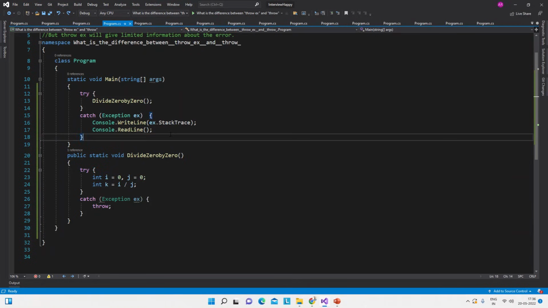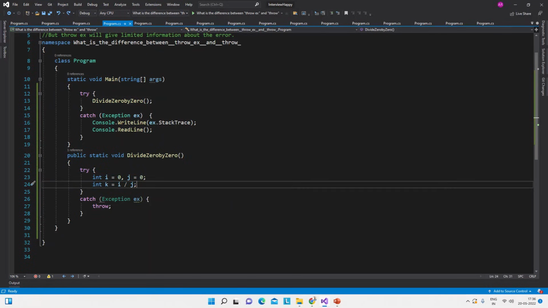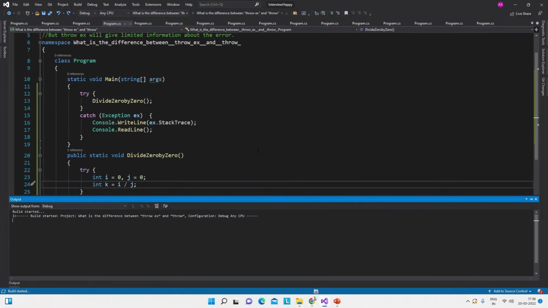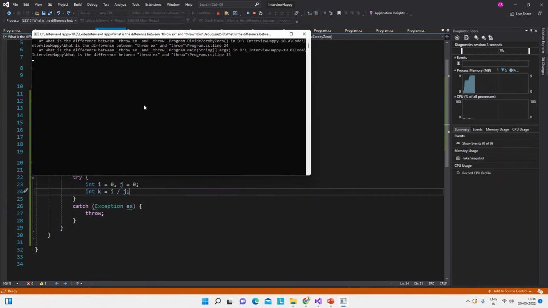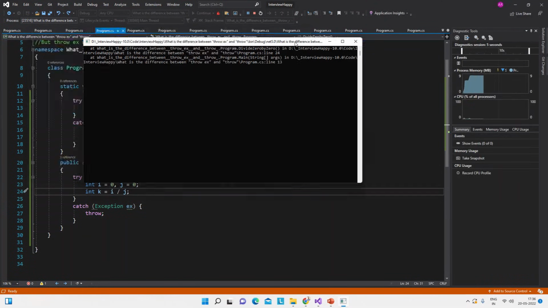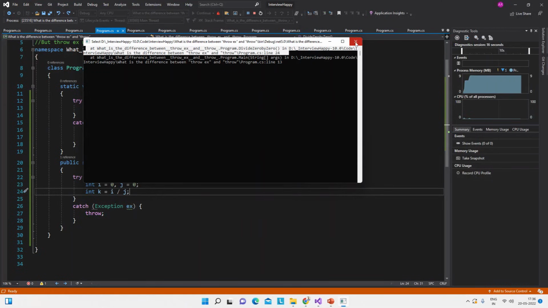See, here is the code, and the same method is here inside the main method. We have divide by 0, and then here at line 24 there is a problem, and the error line is there. Now we will execute with the throw keyword first. So the result will be like, see, it is saying that the error is at line 24, which is the actual and correct stack trace. And now we will check with throw ex.